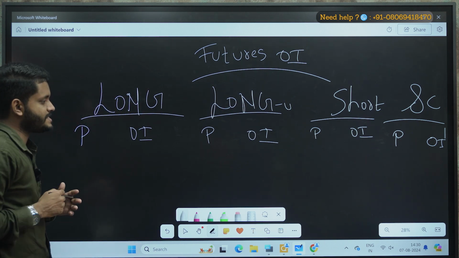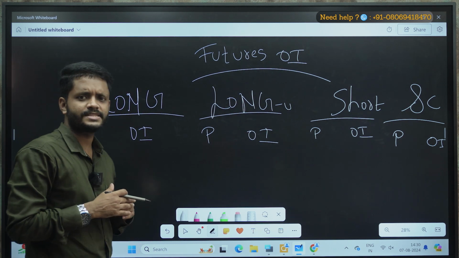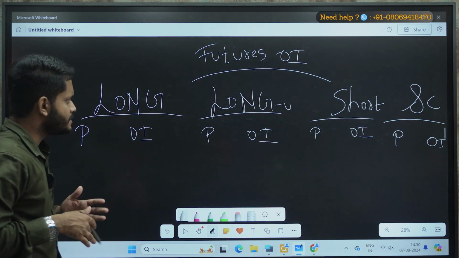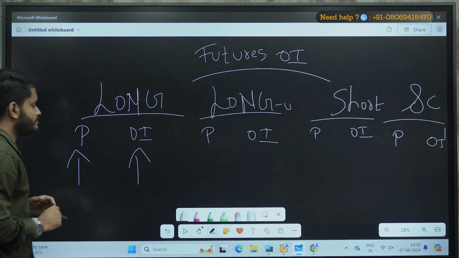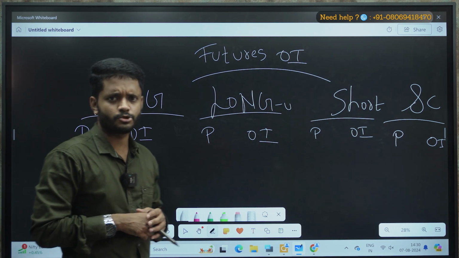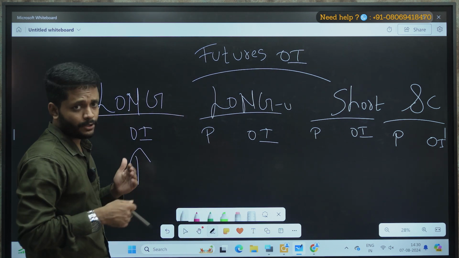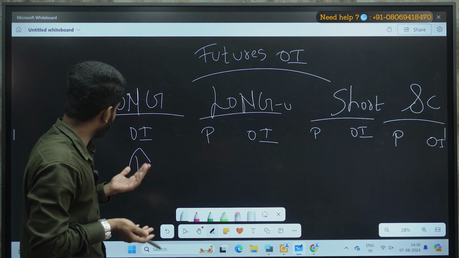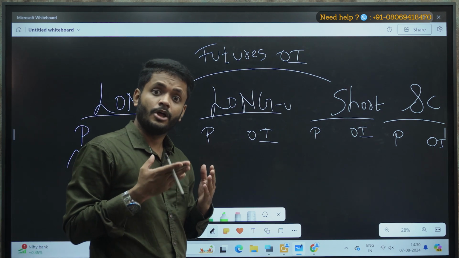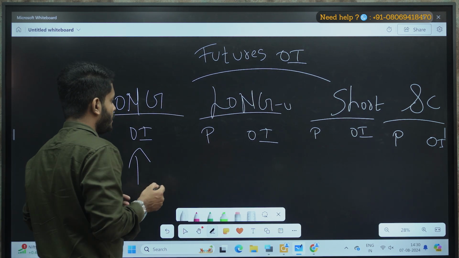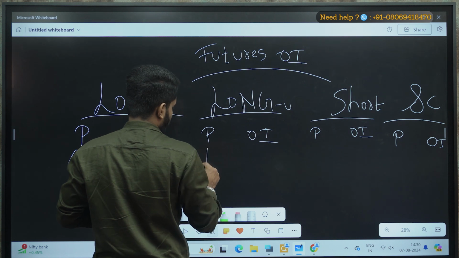Whenever we say that a particular sector or stock is in long buildup, that means the price goes up and the open interest also goes up. Correct? When the price and open interest simultaneously go up, we can say that that particular counter is following a long buildup. Now, what is long unwinding?